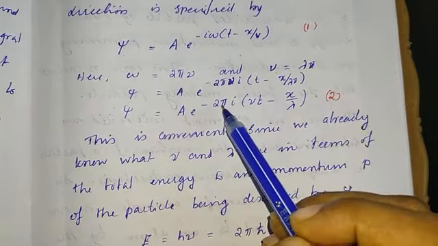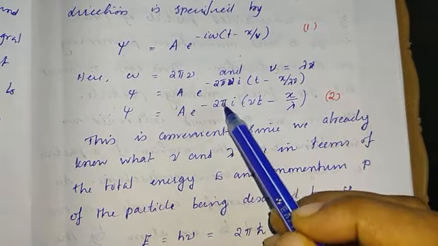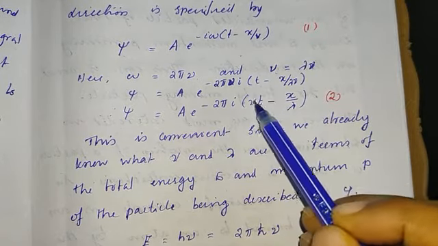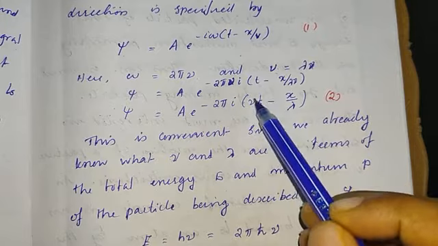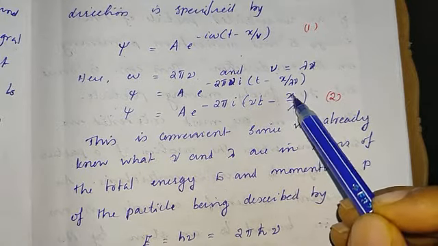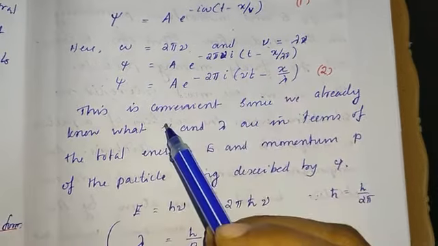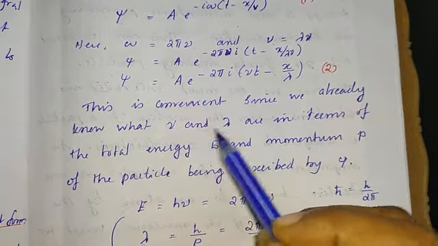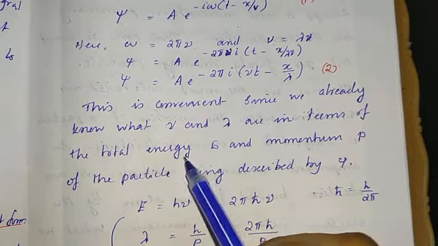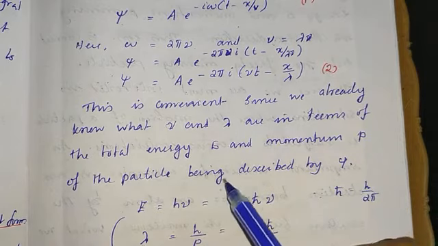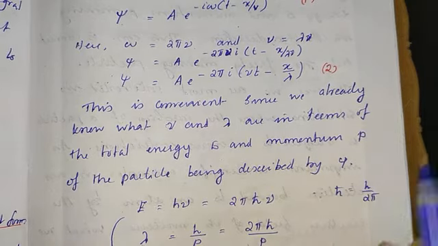We are keeping 2 pi i outside the bracket and taking nu inside, so the first term is nu t, and nu and nu cancel out in the second, giving x by lambda. This is convenient since we already know that nu and lambda are related to the total energy E and momentum P of the particle being described by psi.